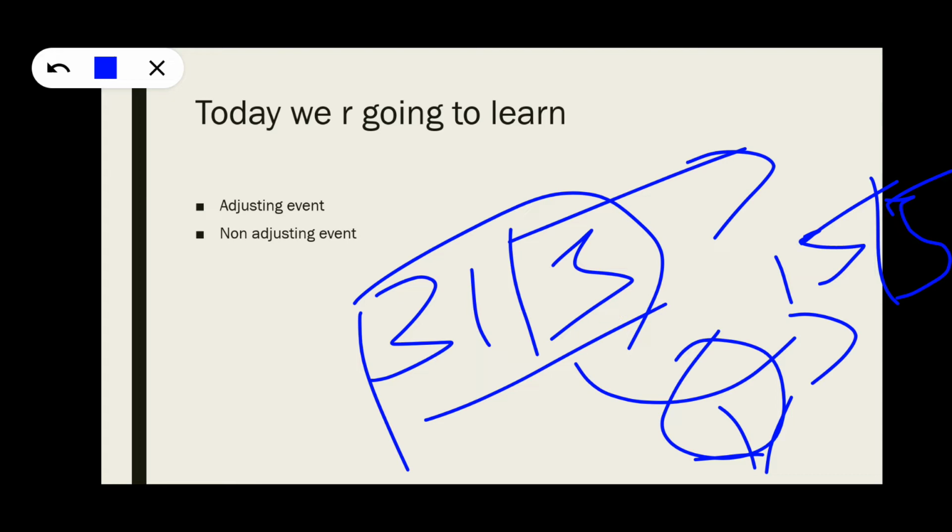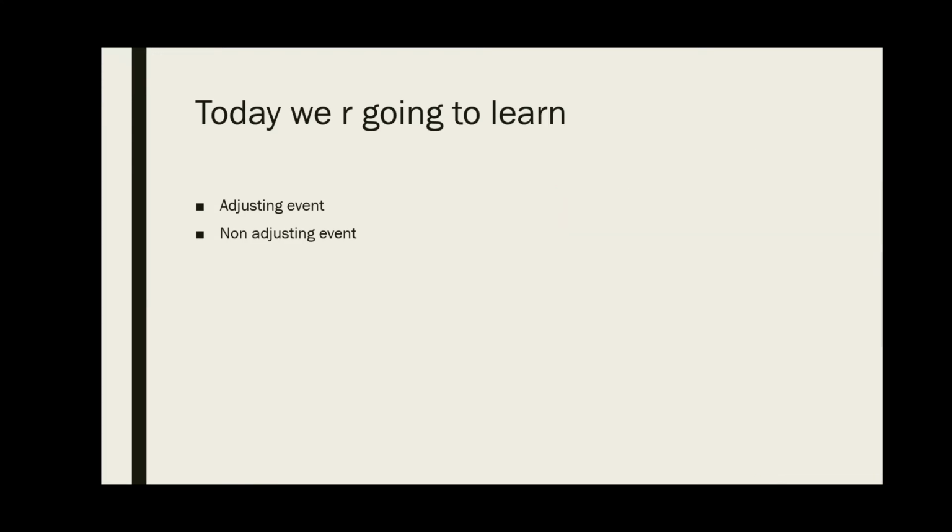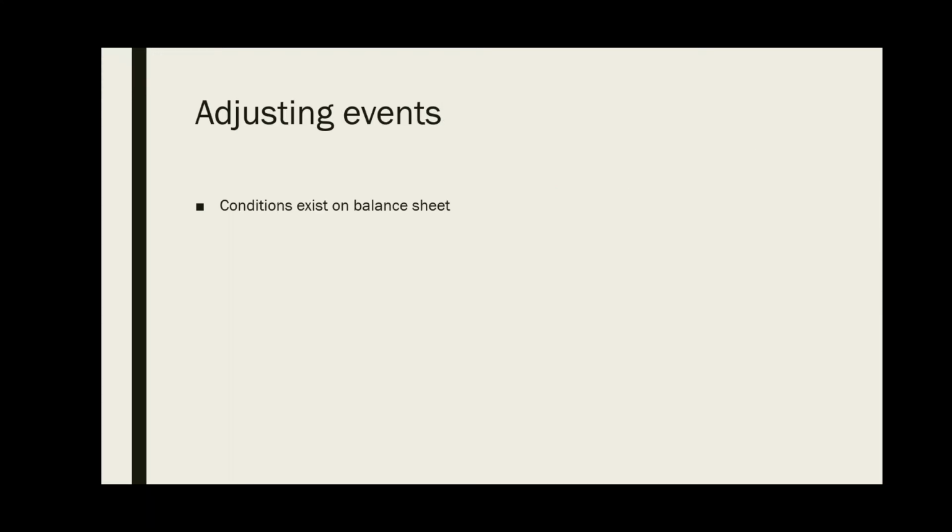For example, we have seen the Sri Lankan country case, where the business is going to shut down and nearly 60 crores of debtors is not coming. In the previous video we have seen that. If this information is seen by the investor, he is going to change his decision. That means this is vital. So Ind AS 10 divides events into two: adjusting events and non-adjusting events. What is the meaning of adjusting events? Adjusting events are nothing but conditions that exist on the balance sheet date.